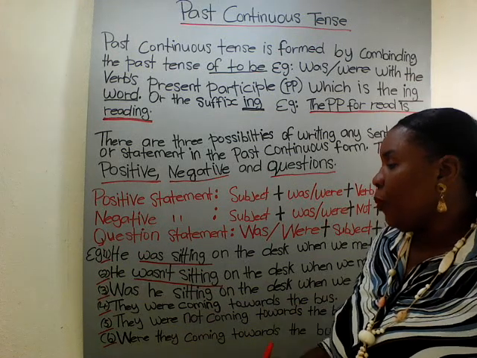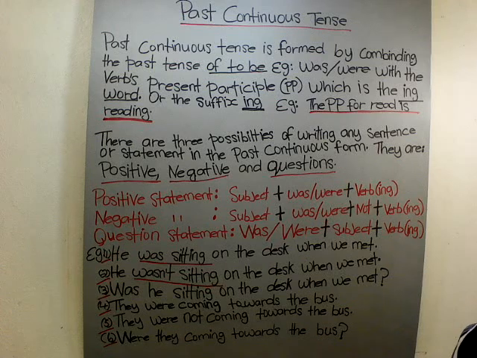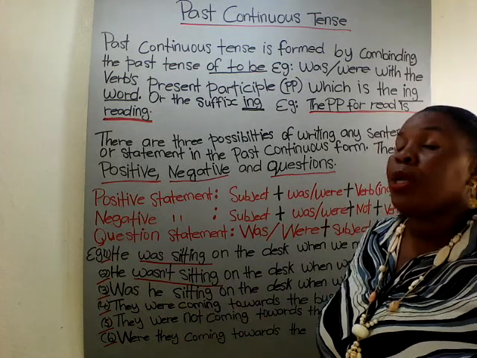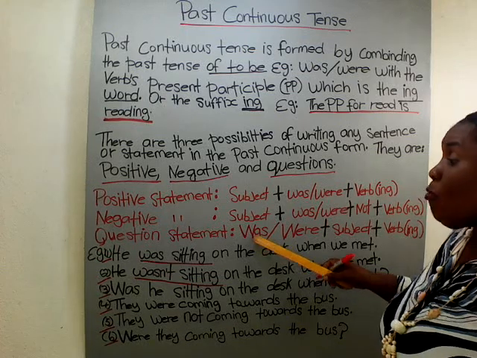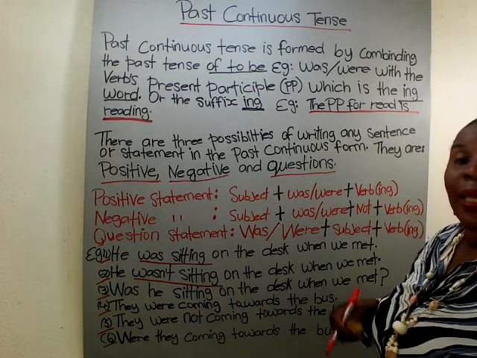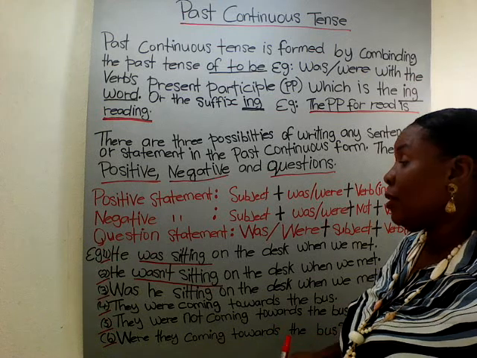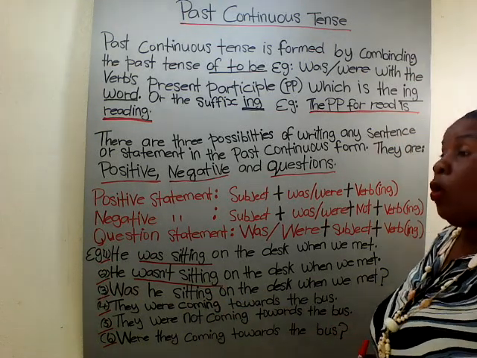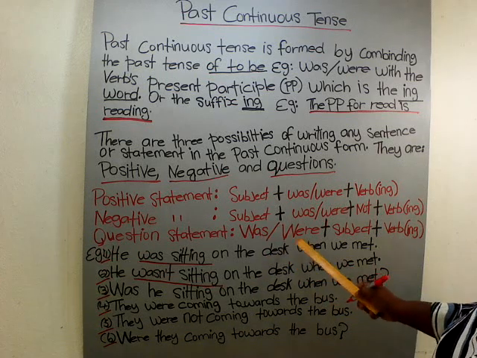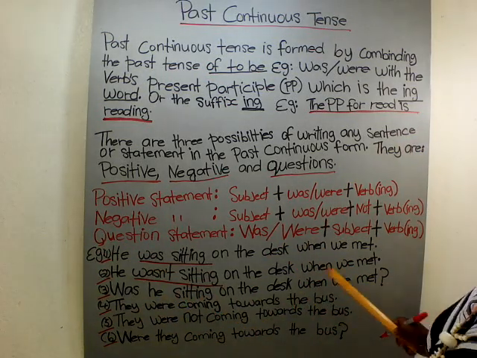Number 3. Was he sitting on the desk when we met? So you can see in number 3 how we turn it around. We have was before, to form the interrogative form of the sentence. Was he sitting on the desk when we met? So you see the was is here.